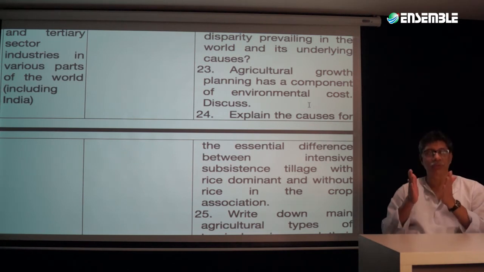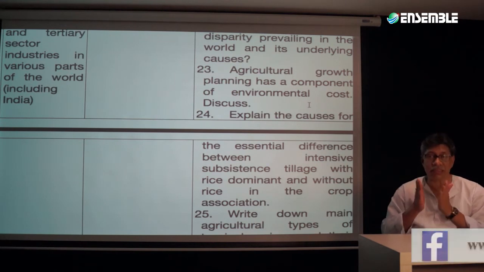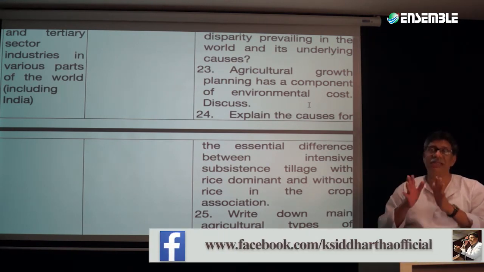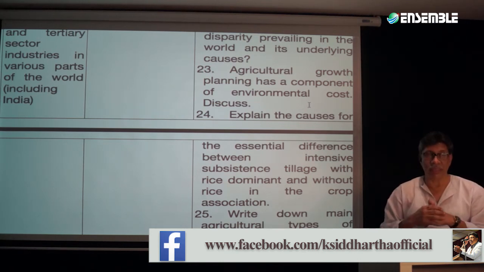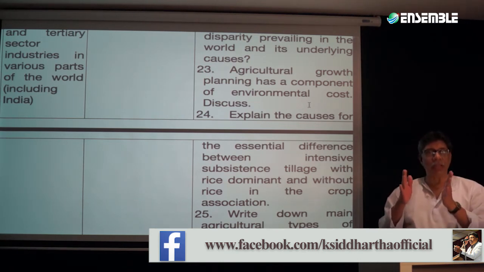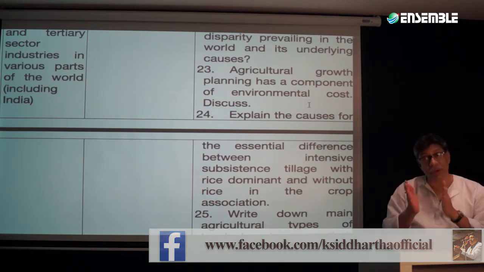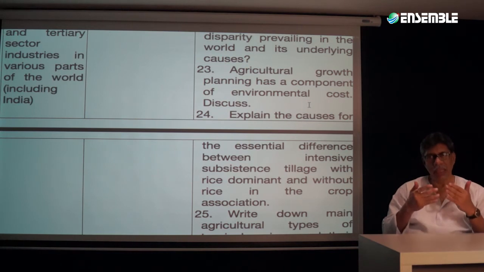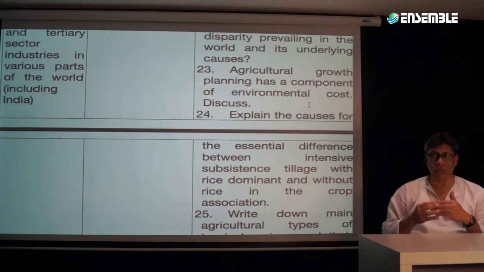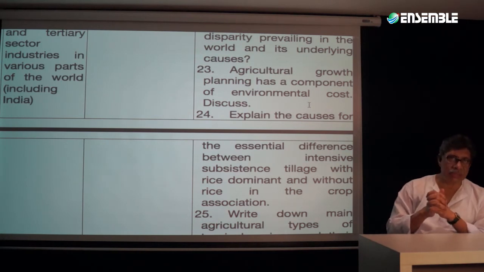When someone talks about certain types of imbalances that exist in agriculture in, let's say, Africa or North America or even South America, that becomes part of physical geography. If they talk about the models of the evolution of regional imbalances in agriculture, that becomes theoretical. So the questions that have been asked so far in UPSC are themselves contradicting a lot of things in this case.